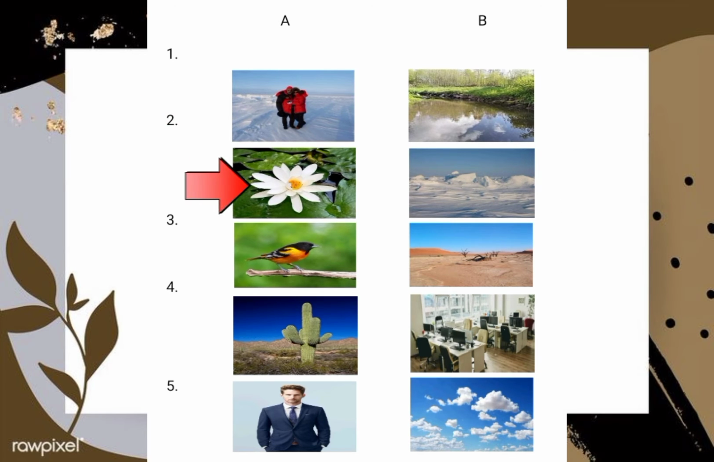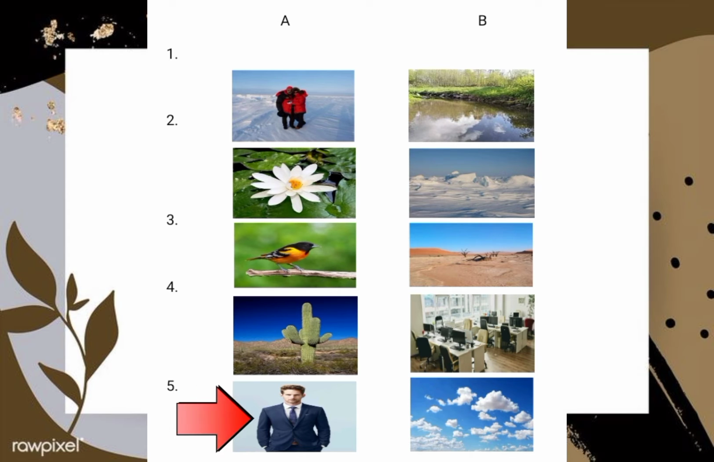How about the second picture? This is a water lily, and they are found in a pond or lake. How about the third picture? This is a bird. Where do we usually see a bird? In the sky. Excellent. How about the fourth picture? This is a cactus. You can find a cactus in the desert. That's right.